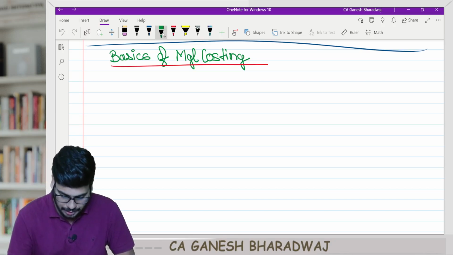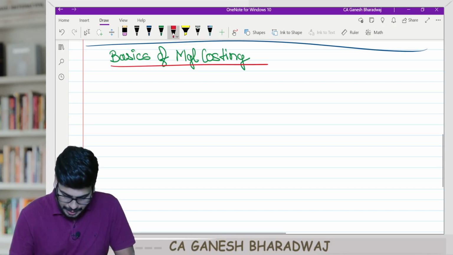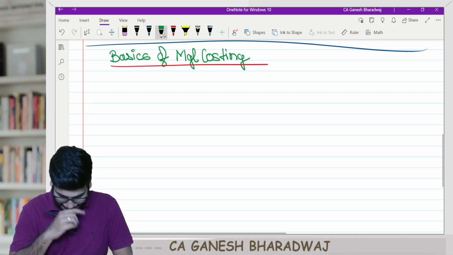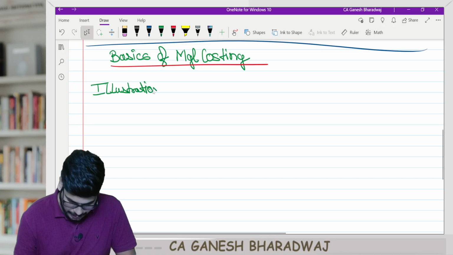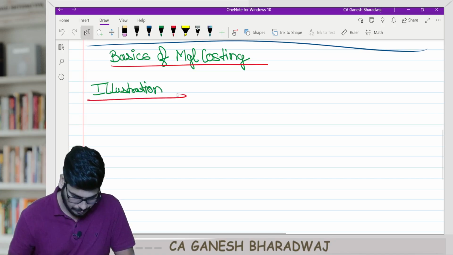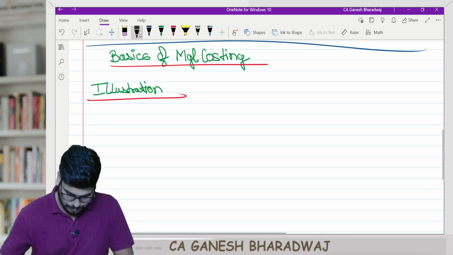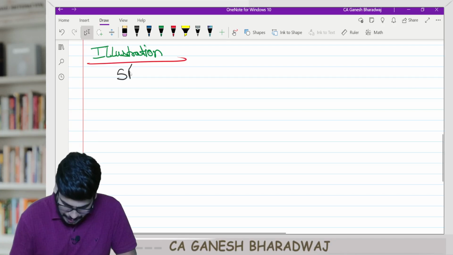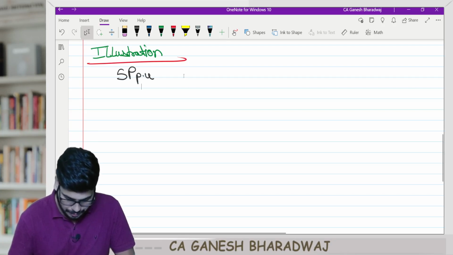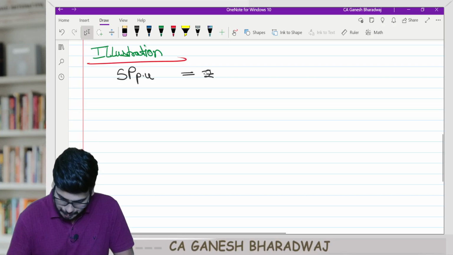Take down an illustration. Write down illustration. Selling price per unit is equal to rupees 10.